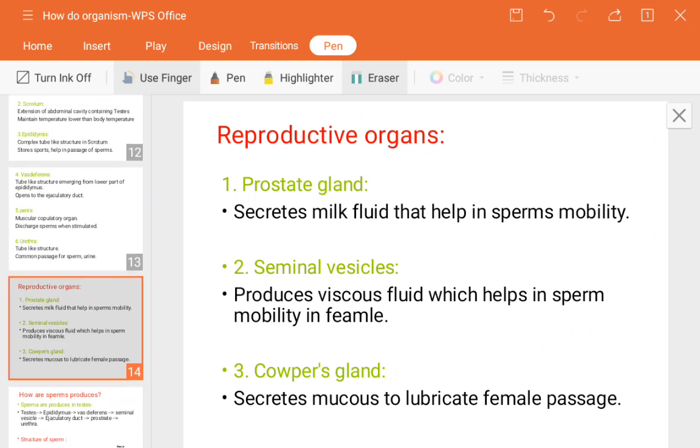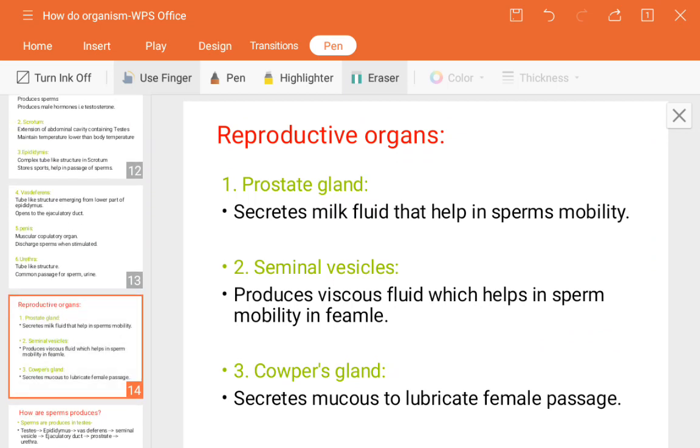Now the overview of this portion, the human male reproductive system. We will see the different parts: the first one, the testis, second scrotum, third epididymis, fourth vas deferens, fifth penis. The testis produces sperm and testosterone. Scrotum is a layer of skin protecting the testes. Next, epididymis, where sperms are stored till maturation.